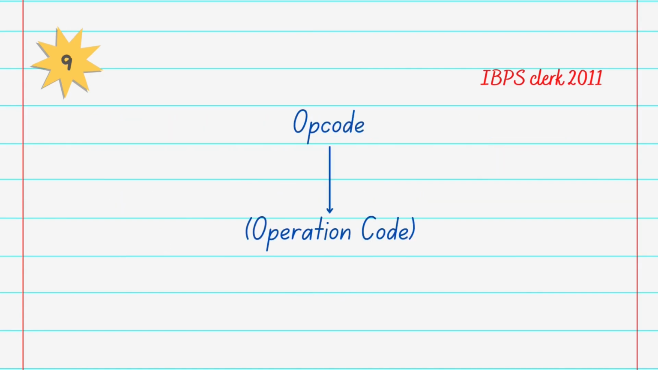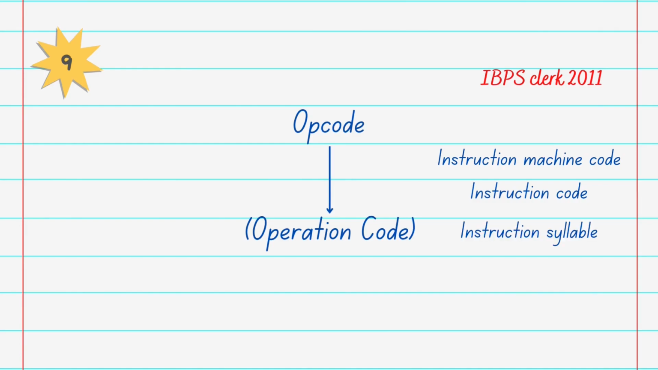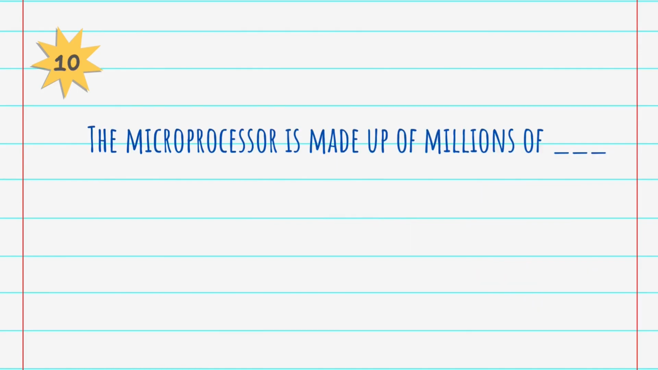Opcode. The opcode is an abbreviation of operation code, which is also known as the instruction machine code, instruction syllable, instruction parcel, or op string. It is the portion of a machine language instruction that specifies the operation to be performed. Examples are: add memory location A to memory location B, or store the number 7 in memory location C. Here add and store are the opcodes in these examples. Got it?